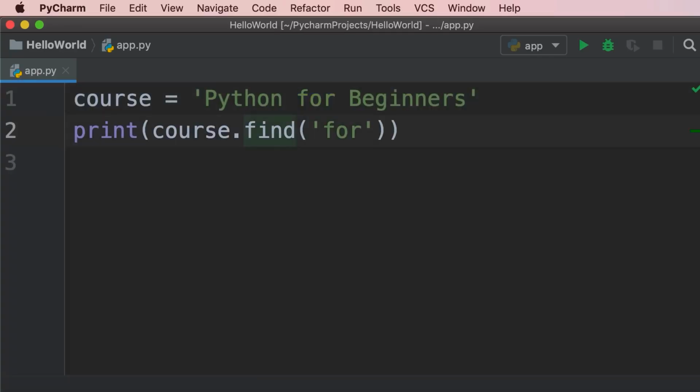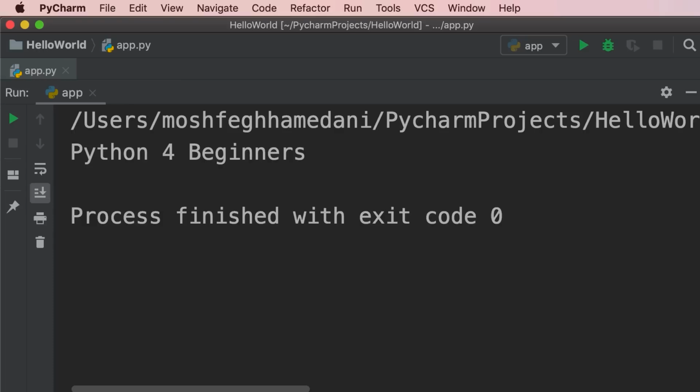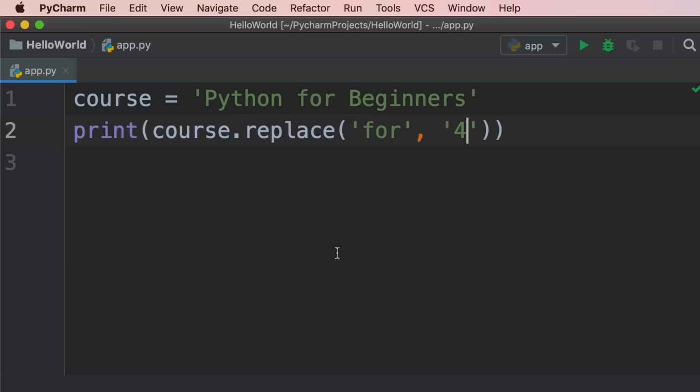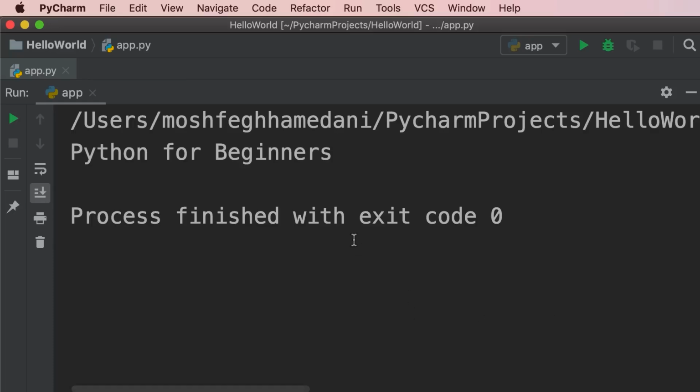Now, there are times we want to replace something in a string with something else. To do that, we use the replace method, replace. So we can replace for with a string containing the number 4. Take a look. So Python 4 beginners. Obviously, if we look for a character or a sequence of characters that don't exist in our string, nothing is going to happen. For example, if we try to replace x with 4, obviously we don't have x here, so nothing is going to happen.